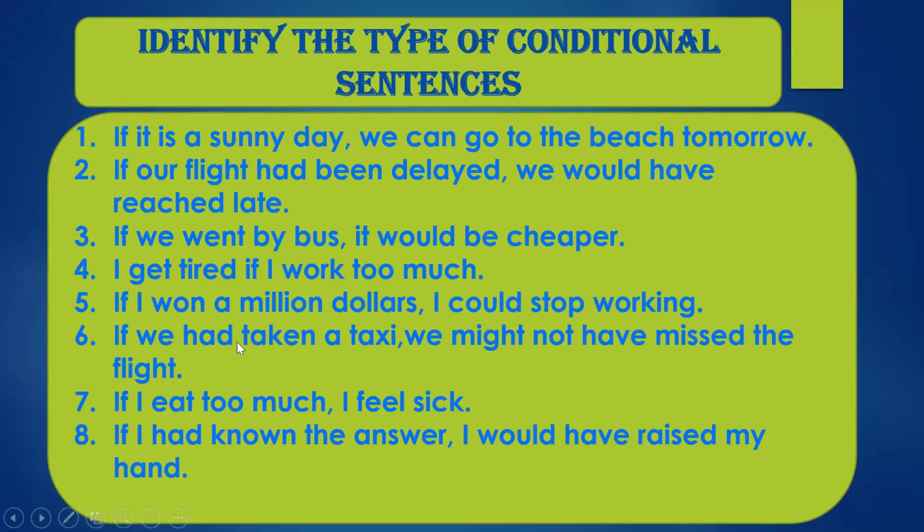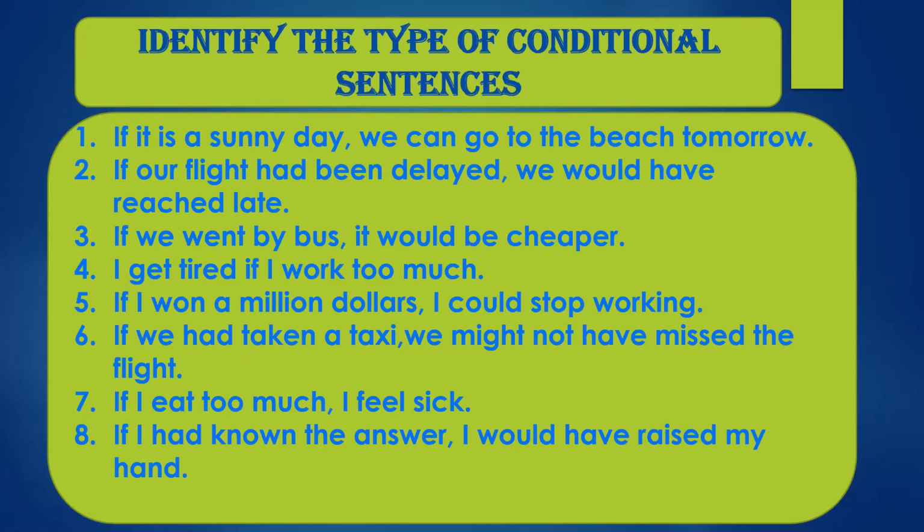If we had taken a taxi, we might not have missed the flight. Prateek. Yes, Ma'am, type 3 conditional. Type 3, very good. How did you guess it? Ma'am, because the if clause is in the past perfect tense.